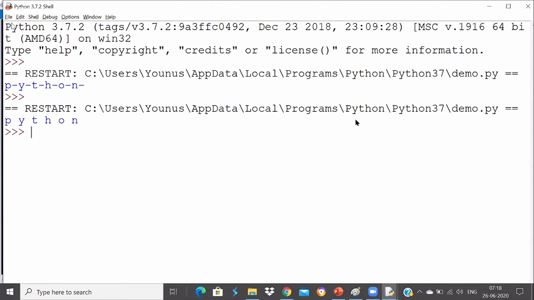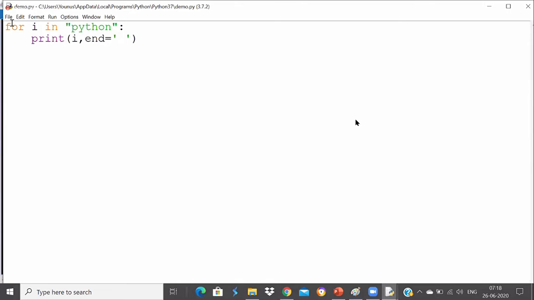So now you see how readable it is. It says that for every I value in Python, you just print I, meaning that for each item in that string, you do something. Here I'm just printing it, but you can perform some action over it and then print it. So that way you can take a for loop in Python and print the value of the for loop, something like this. Any questions?